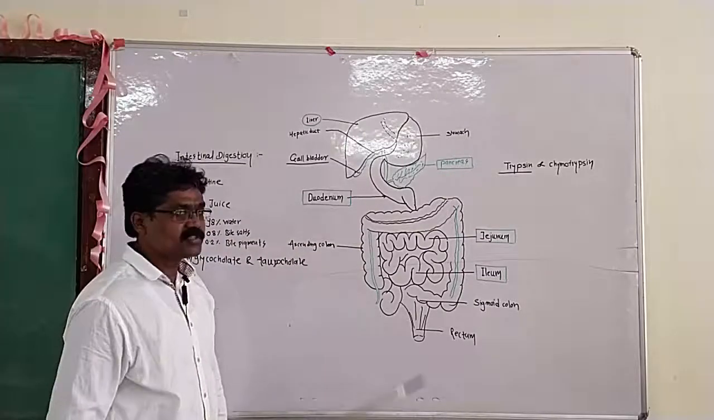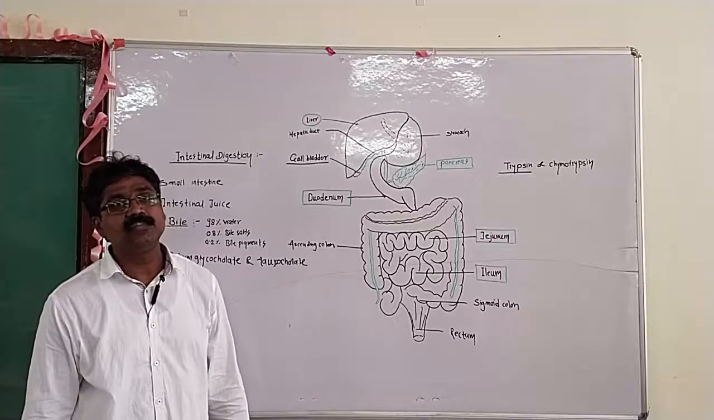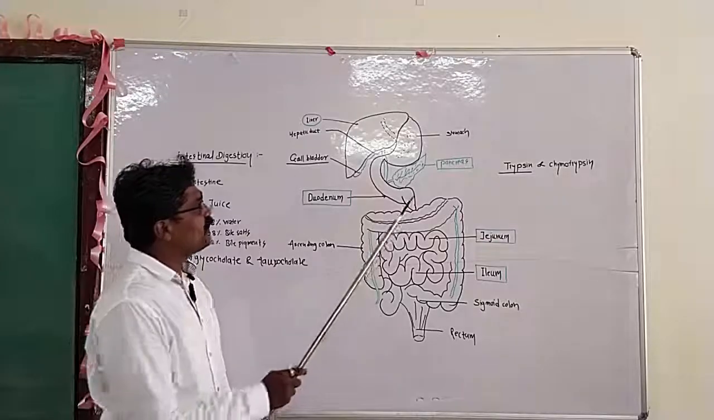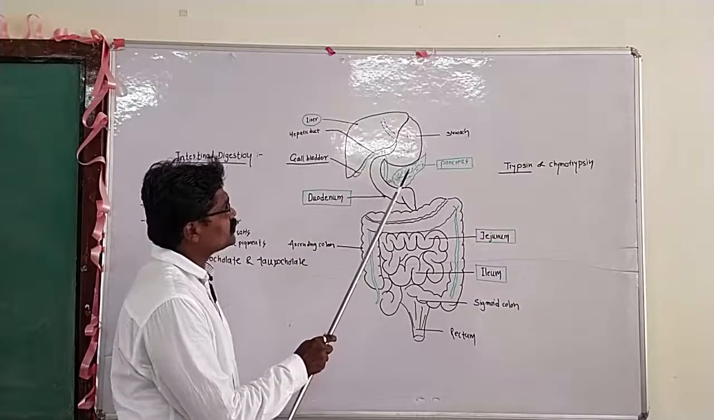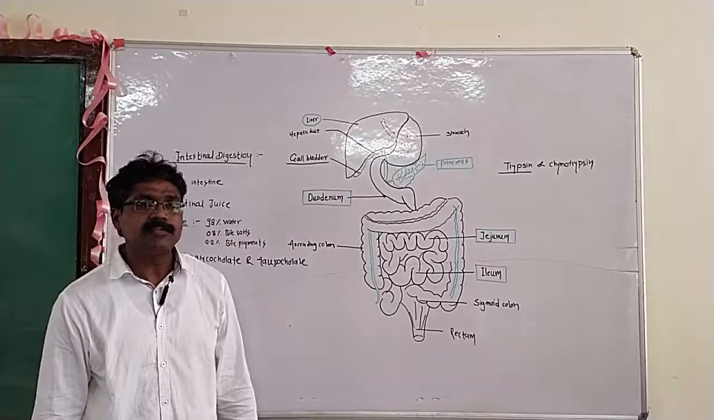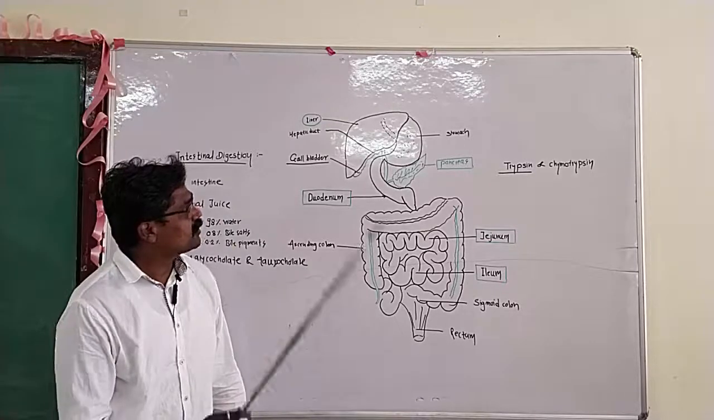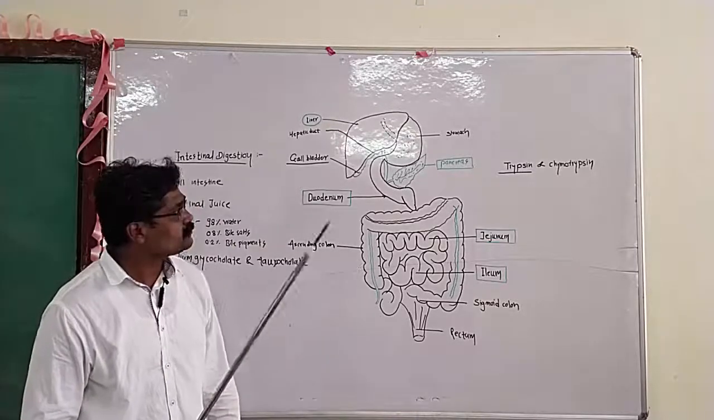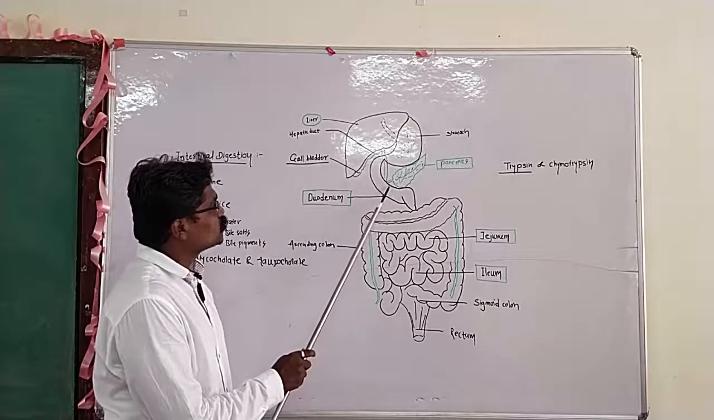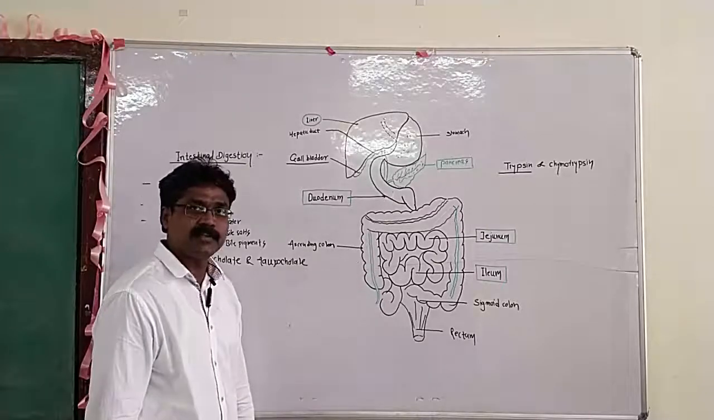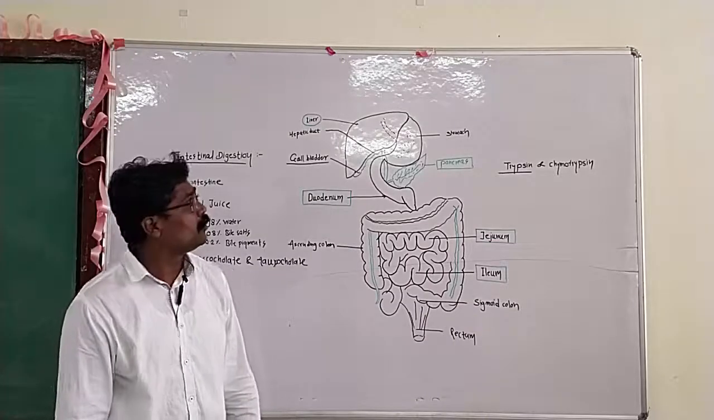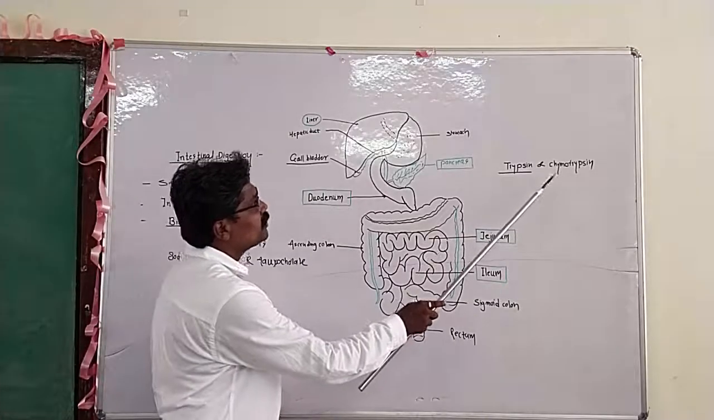After the liver, the second important gland associated with digestion in the intestine is the pancreas. You can see here, this is the pancreas which is situated here. This pancreas is an exocrine as well as an endocrine gland. The first secretion is the pancreatic juice, which enters into the small intestine. This pancreatic juice has two important enzymes, one is trypsin and the other is chymotrypsin.